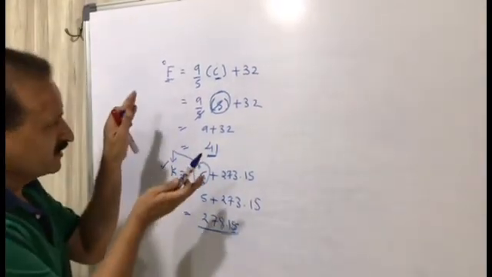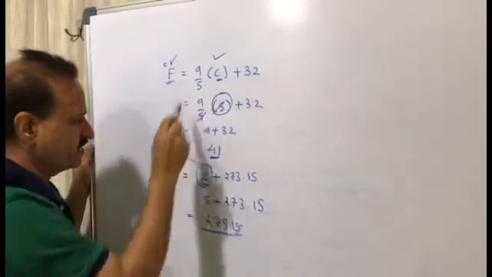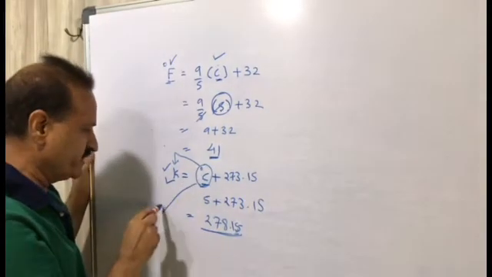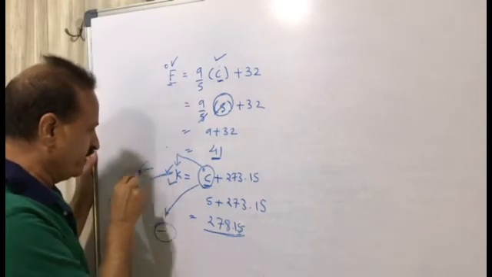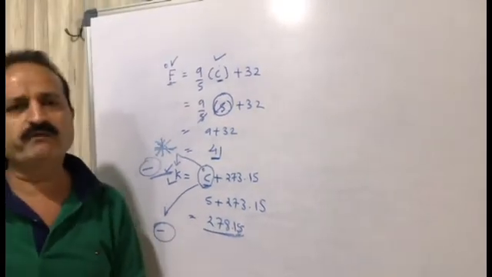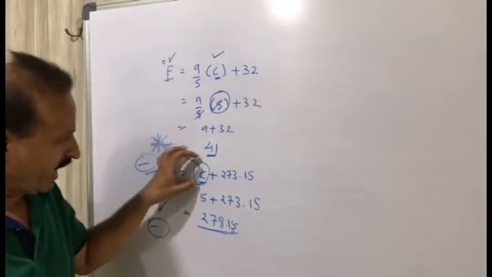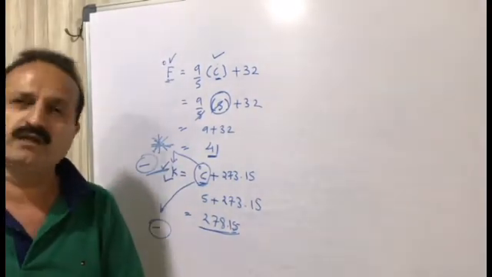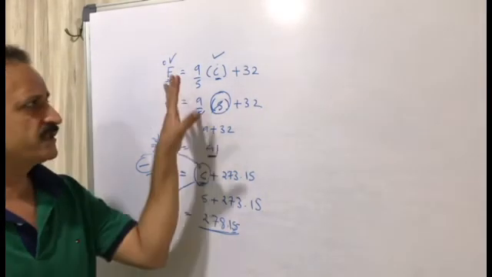So these are the relation between Fahrenheit and degree Celsius and between Kelvin and degree Celsius. Value of degree Celsius minus is possible, but value of Kelvin minus is not possible. Kelvin value will never be minus, because any value can be taken minus, but Kelvin will not take minus value. This is given in your textbook. So this is the chart.